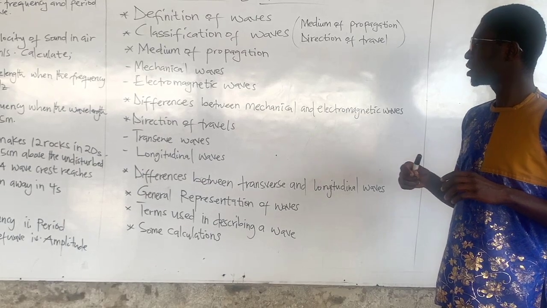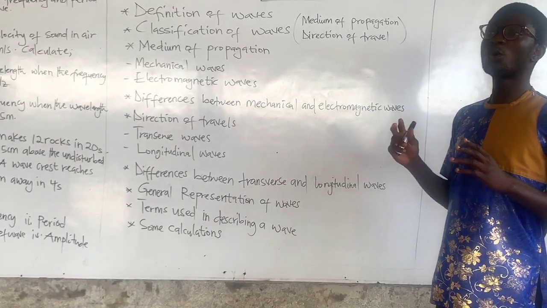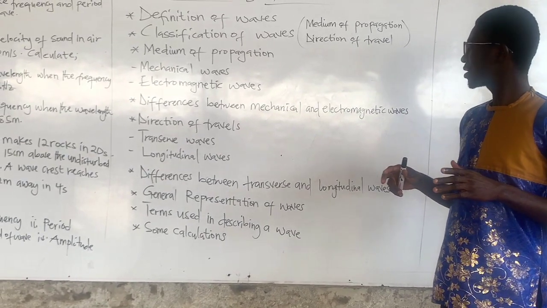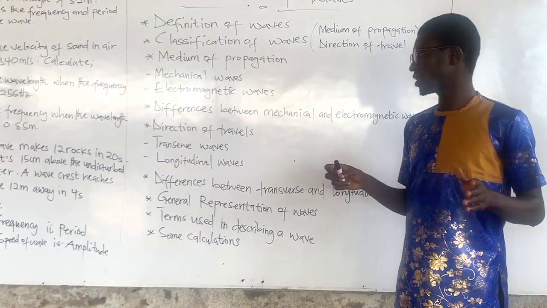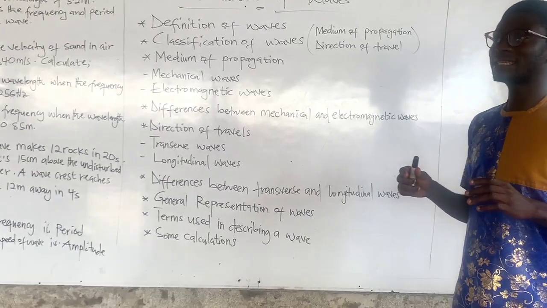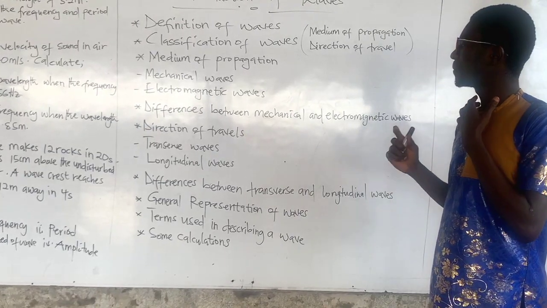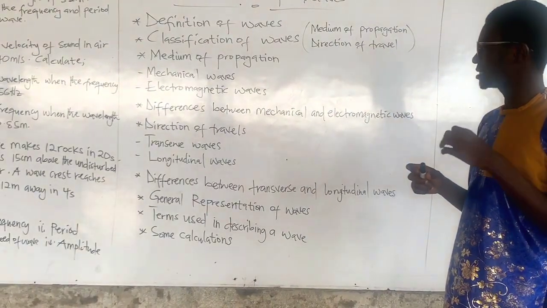Now mechanical waves travel at a low frequency, whilst electromagnetic waves travel at a high frequency. So basically, these are the three differences between mechanical waves and electromagnetic waves.